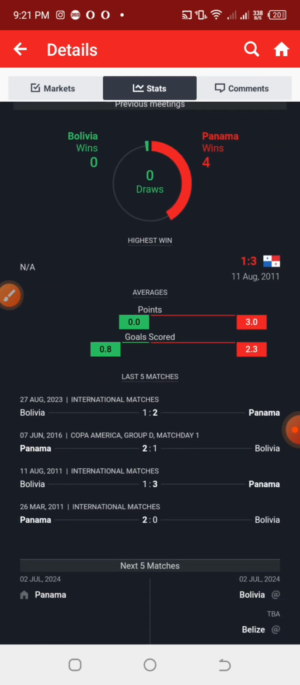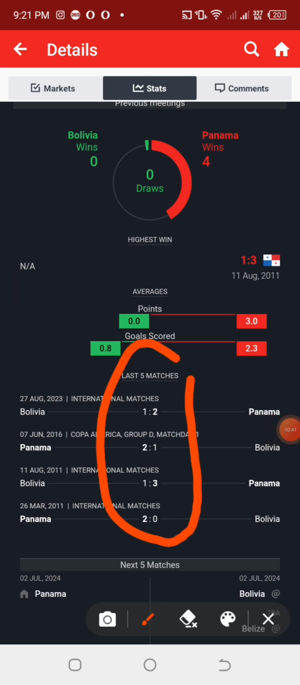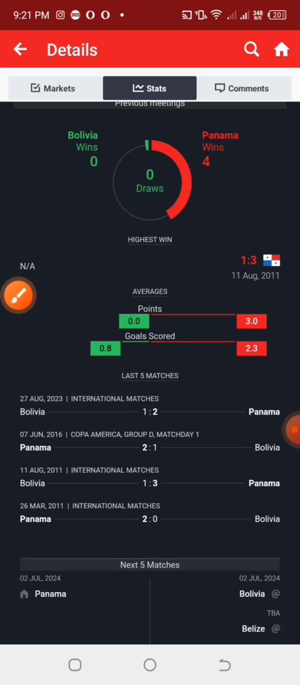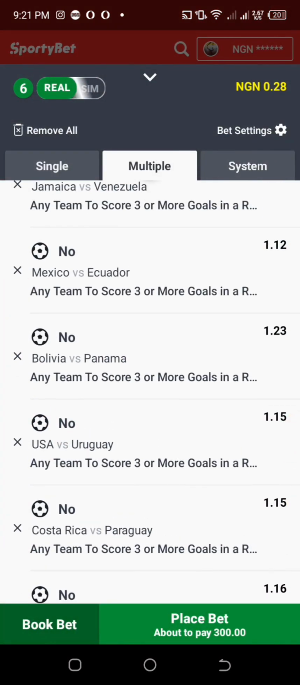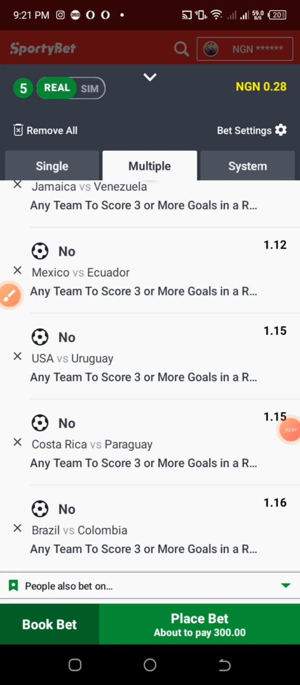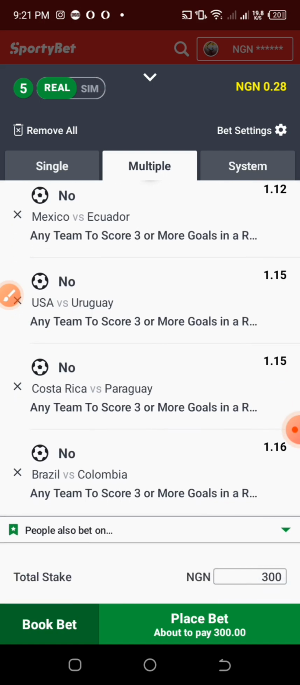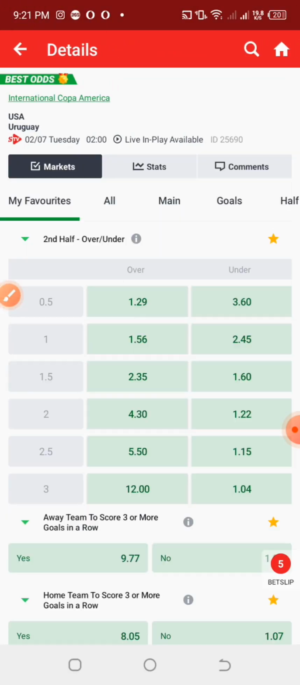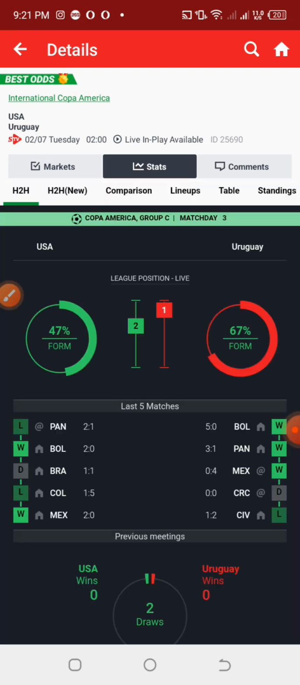Now let us check the matches against each other that they've had. We can see that their start is actually very good because they don't have much goal difference there. So actually I would have said that I should leave these particular games in the tickets. We are leaving Jamaica, we are leaving Mexico. For both Bolivia and Panama, I'm removing it because the home team, Bolivia, are not always in form the way I want, because they are losing games with a very large margin.